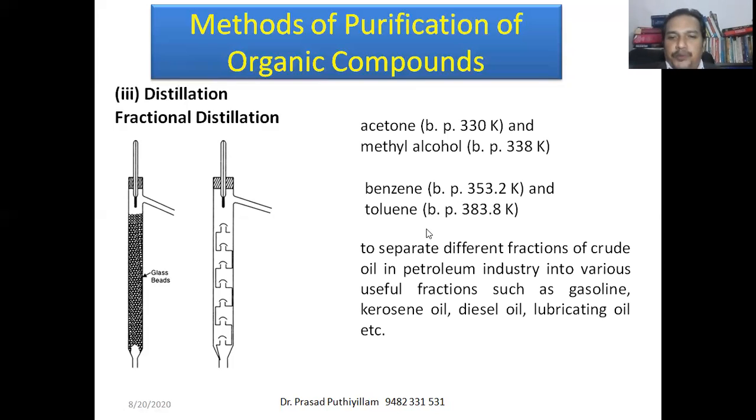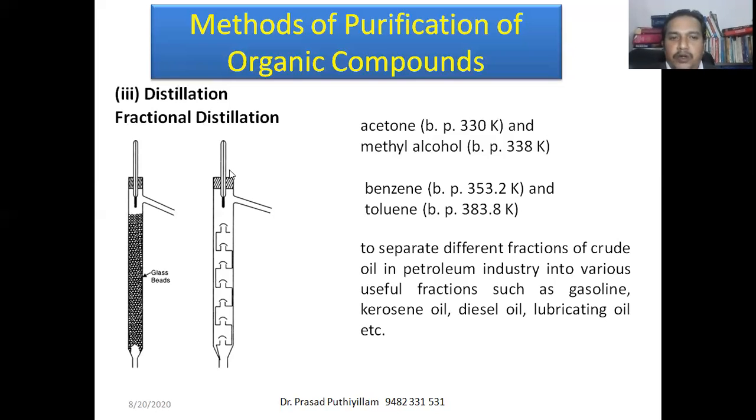Or even to purify the crude oil which is obtained from petroleum mining, or to separate this crude oil into different fractions such as gasoline, kerosene, petrol, diesel, lubricating oil, etc., the fractional distillation method is also used.